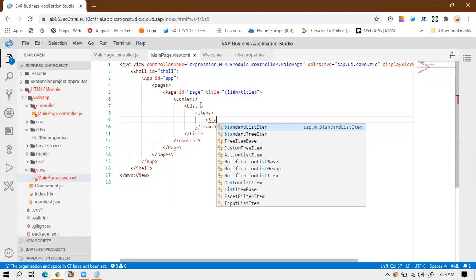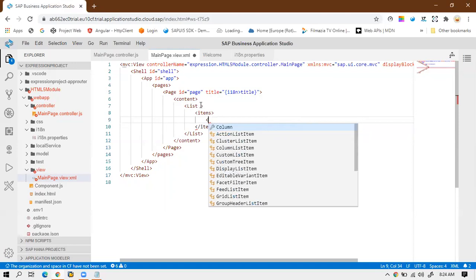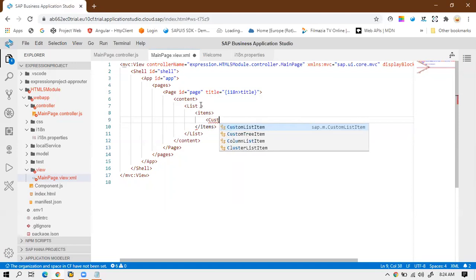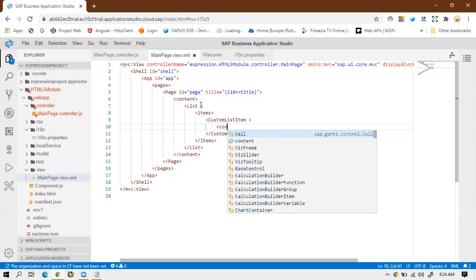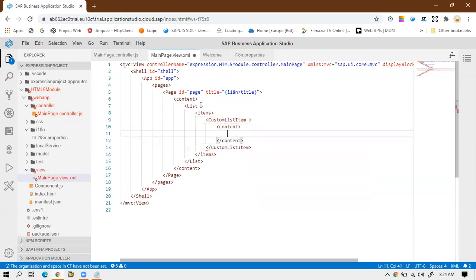Okay, so maybe instead of standard I will go for the custom list item. Okay, so there is a custom list item. So in custom list item I can define the properties the way I want. Inside the custom there is a content aggregation, and I will define the controls the way I want.